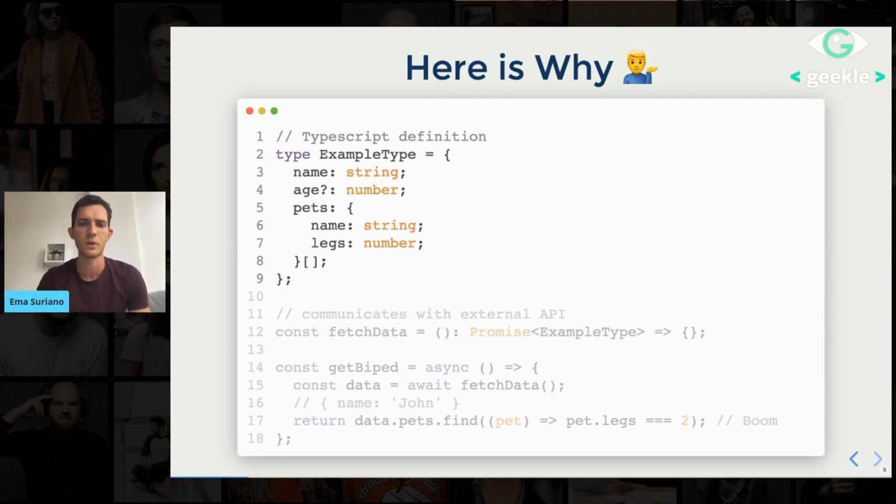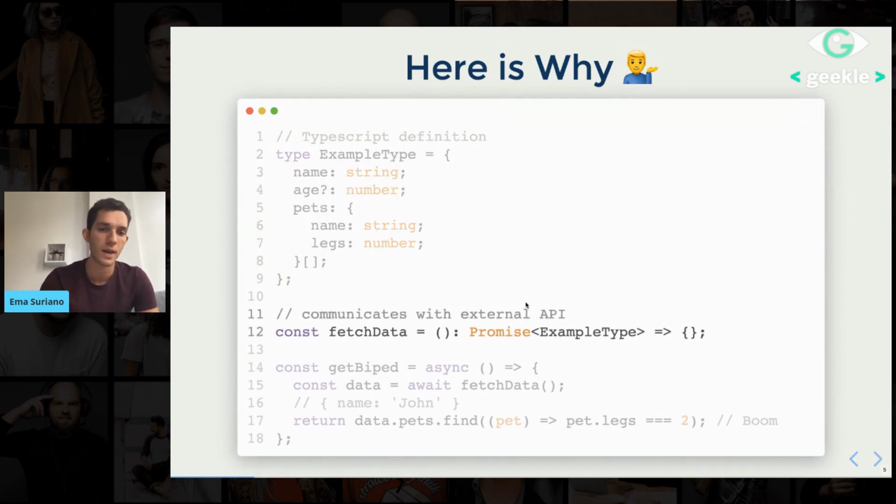Let's go with a very small code snippet. Here I have one type definition, in this case the example type, which has a required property name, which is a string, an optional property age, a number, and then an array of pets. Each one has a name and legs. Name and pets are required properties, so ideally they should always exist in the type. Then we have a function, fetchData, which ideally will fetch some data from an external API, and the promise will have the structure of our example type.